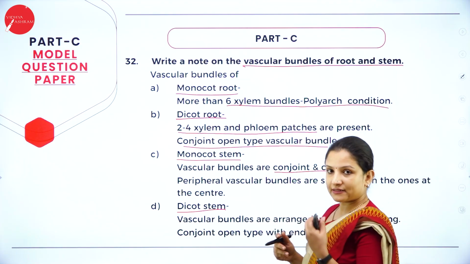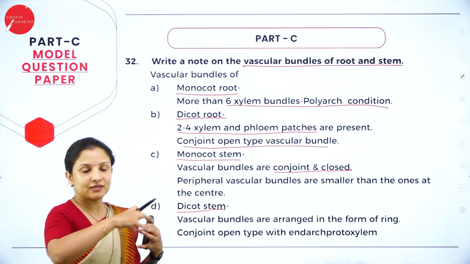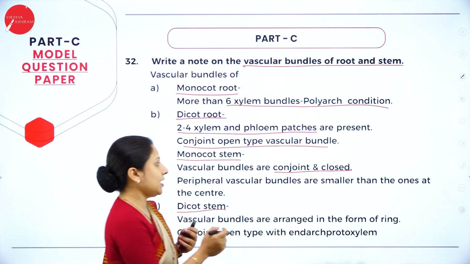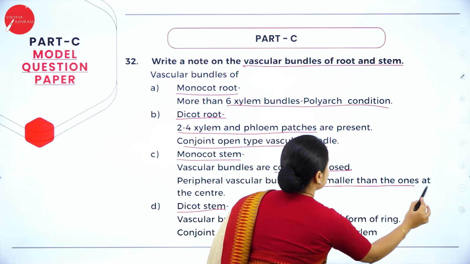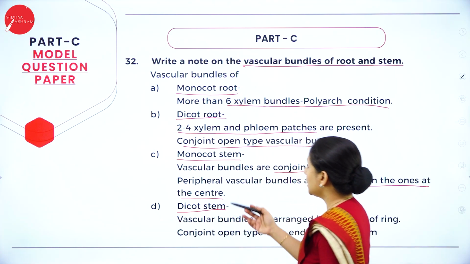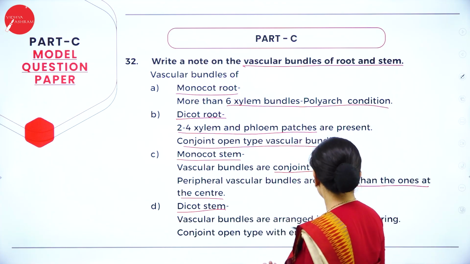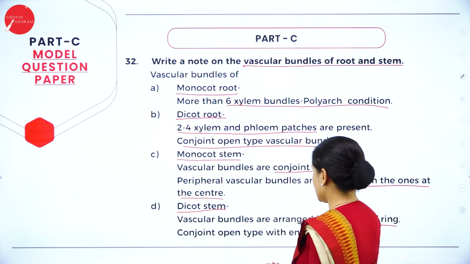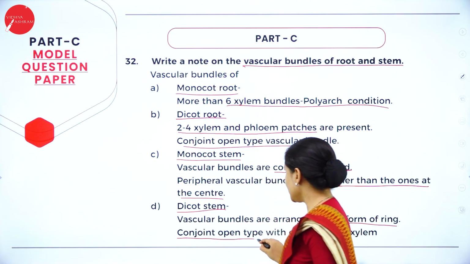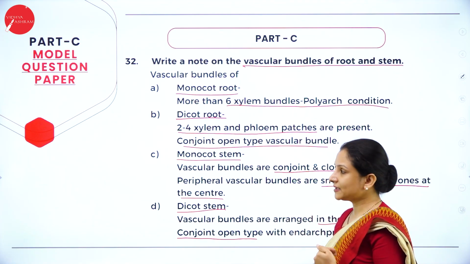One peculiar characteristic is that the vascular bundles at the periphery are smaller than the ones at the center. Now in dicot stem, vascular bundles are arranged in a ring, and they are conjoint open type. If you write one point under this also, it is enough.